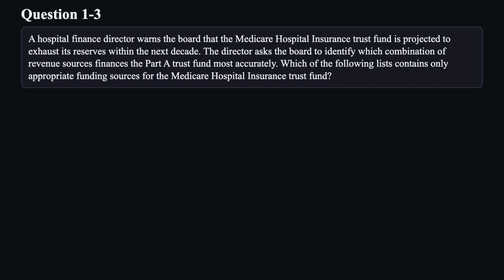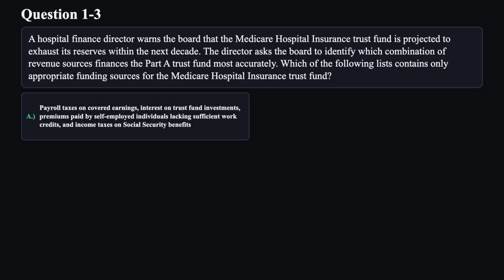Question 3. A hospital finance director warns the board that the Medicare Hospital Insurance Trust Fund is projected to exhaust its reserves within the next decade. The director asks the board to identify which combination of revenue sources finances the Part A trust fund most accurately. Which of the following lists contains only appropriate funding sources for the Medicare Hospital Insurance Trust Fund?